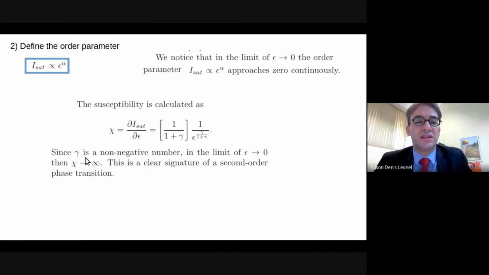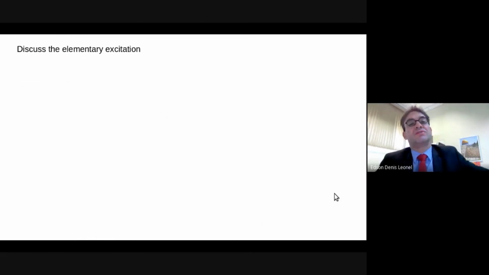We see here that since gamma is a non-negative number, in the limit of epsilon approaching 0 this susceptibility diverges, it goes to infinity. This is a clear signature that the transition from integrability to non-integrability we are facing in this family of area-preserving mappings is a second order phase transition.